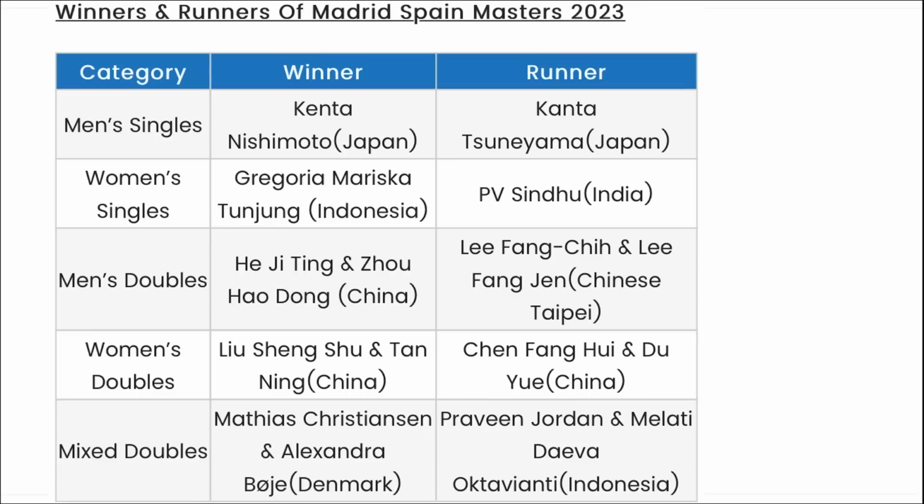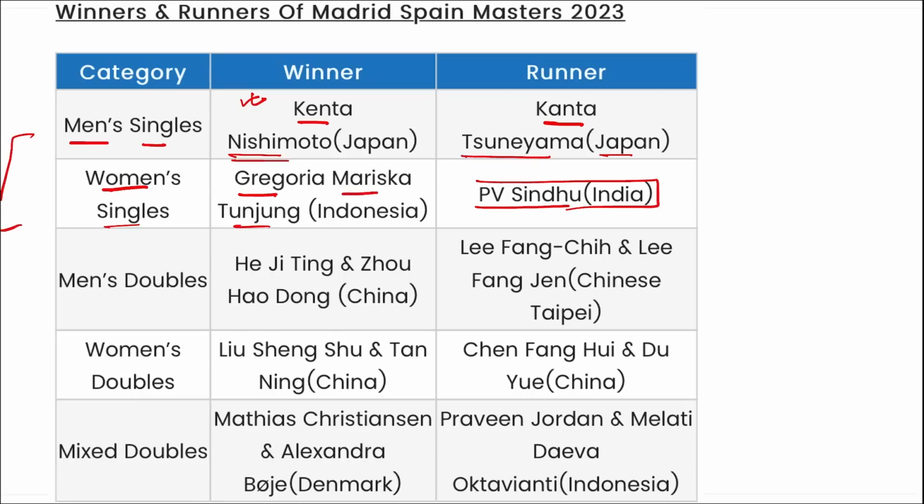As you can see here, the list of winners for the Madrid Spain Masters 2023 is shown. If we talk about men's singles, Kenta Nishimoto of Japan secured the top position and Kenta Suyama of Japan secured the second position. If we talk about women's singles, Georgia Mariska Tunjung of Indonesia, as we just saw, secured the top position, whereas PV Sindhu was second. And you can see here doubles and mixed doubles also. But I need you to remember these two, both men's and women's singles, as they are important. Right?